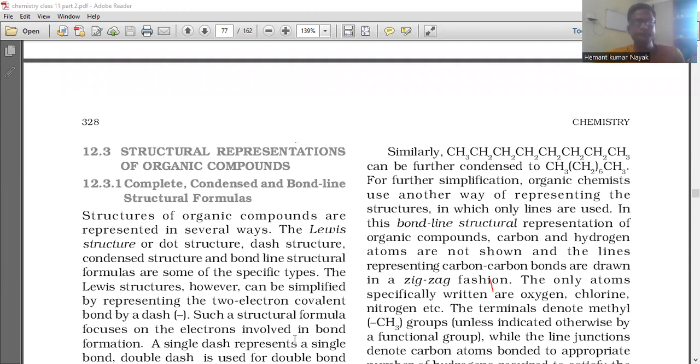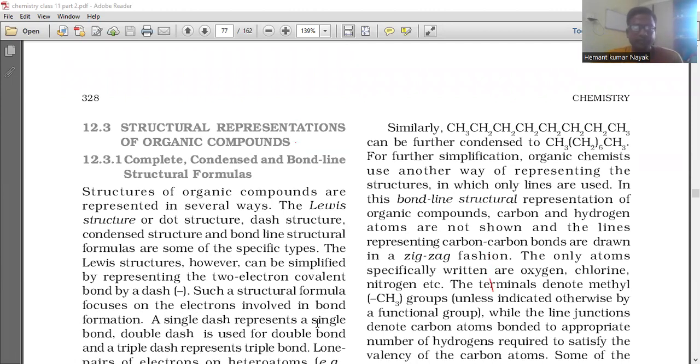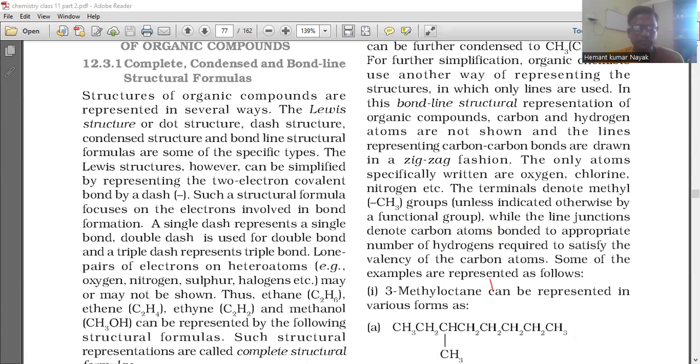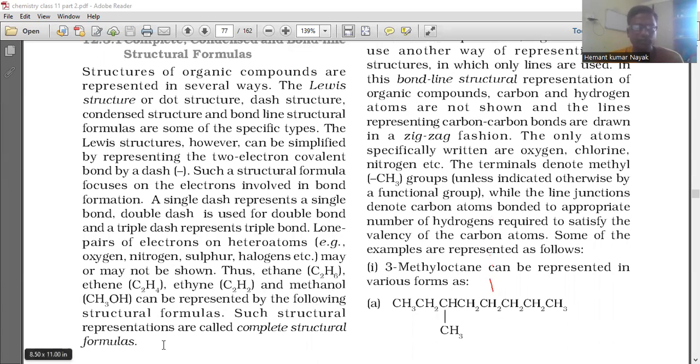A single dash represents a single bond, a double dash is used for a double bond, and a triple dash represents a triple bond. Lone pair electrons on heteroatoms, for example oxygen, nitrogen, sulfur, halogens, may or may not be shown. Thus, ethane C2H6, ethene C2H4, ethyne C2H2, and methanol CH3OH can be represented by the following structural formulas.